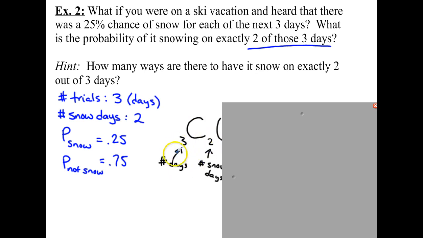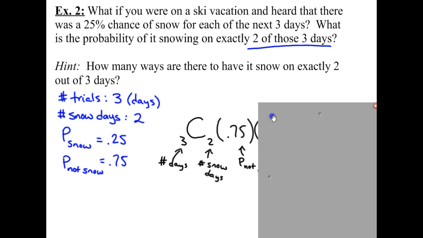I really strongly encourage you to label stuff at first, so you get it right. This is the number of days. That's the number of snow days. If you had mixed those up, guys, if you had put 2C3, it just wouldn't work. That's like saying how many ways to choose 3 items from 2. 0. And so it just wouldn't work. It would come out 0 on your calculator.